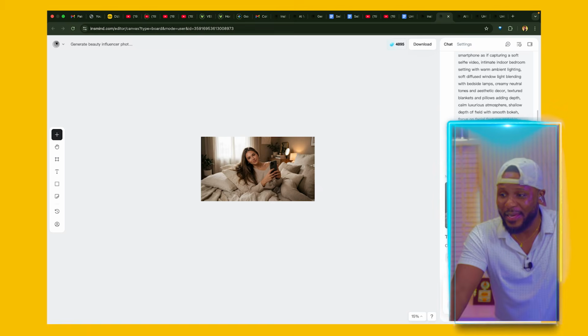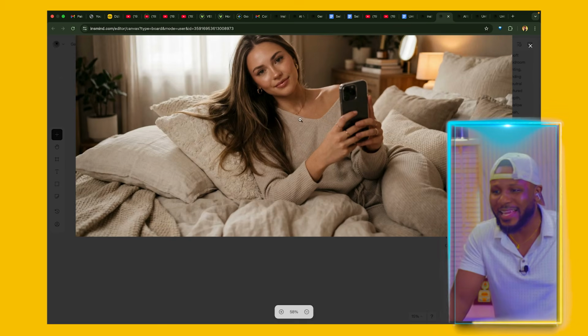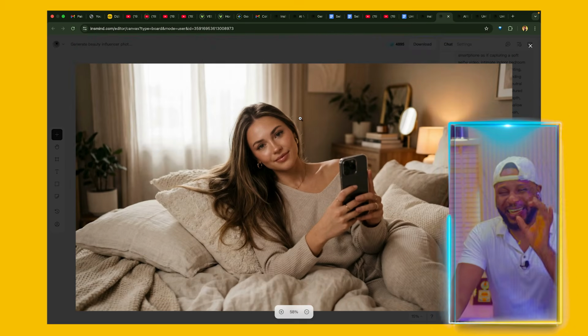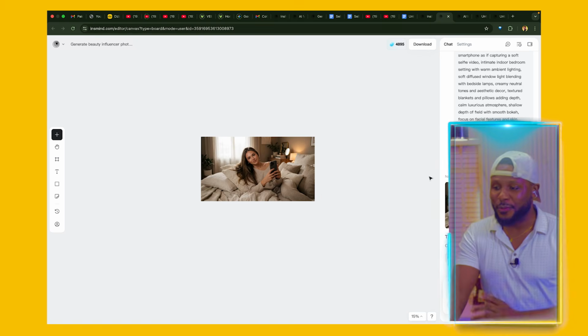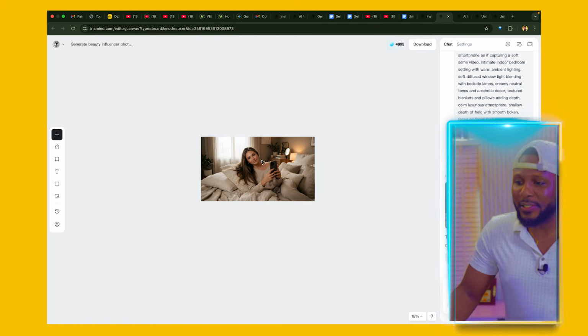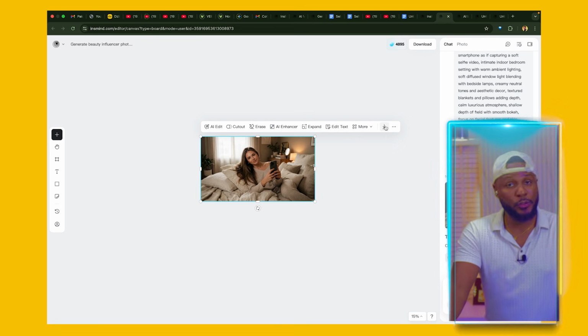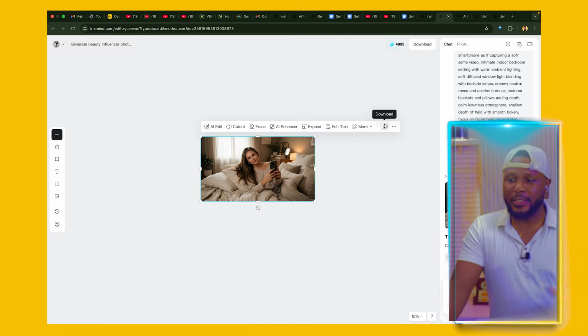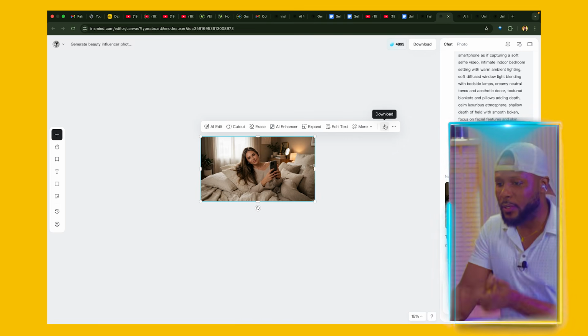Now if I come right here and I zoom into this picture, you can see how crisp and clear this image is. Come on now, how cool is this? And the next thing you want to do now that we have selected this is come right here and click on this image, and then you're going to see the download button here. And the next thing we want to do is to click on download.